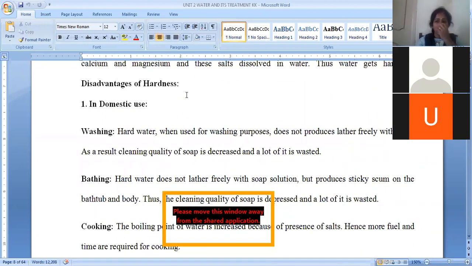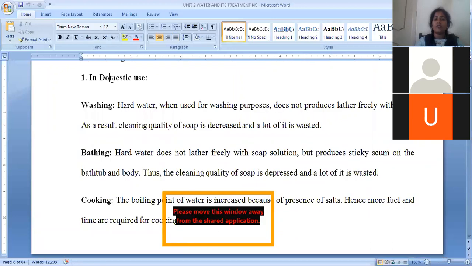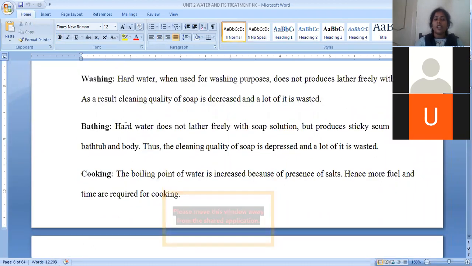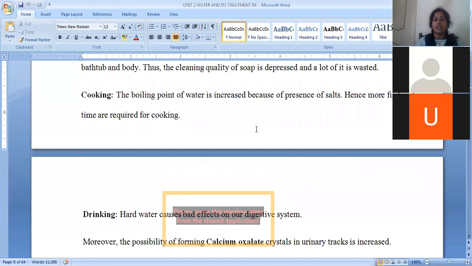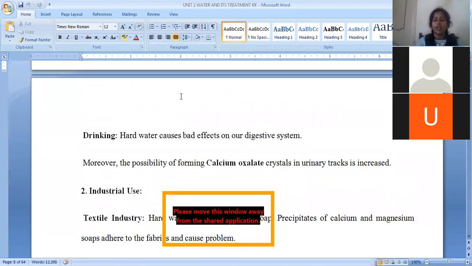So when water contains hardness, what is the trouble we encounter? When hardness is present in the water, it is not suitable for domestic purposes because while washing it induces stains on the clothes and utensils. Even for bathing it is not suitable because the soap is not able to give lather with hard water. In cooking, consuming hard water causes many adverse effects because food is not properly cooked, and when hard water enters our body it causes adverse effects. Drinking it also causes digestive problems in our body.